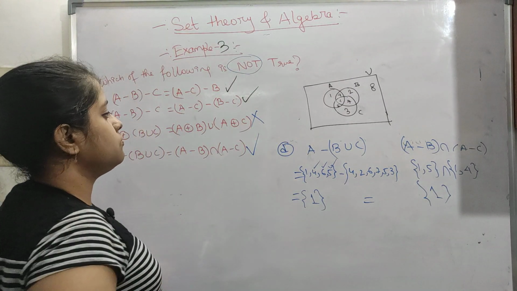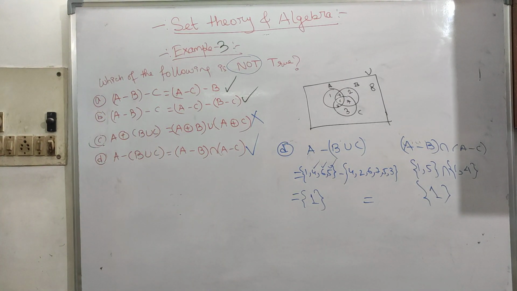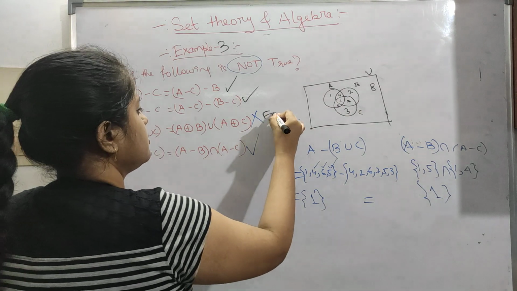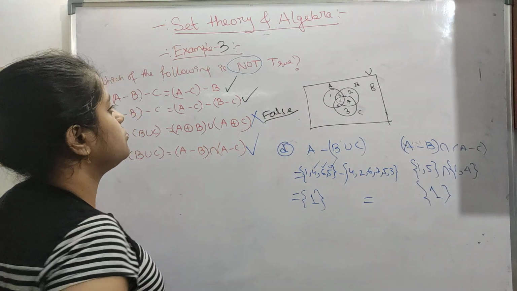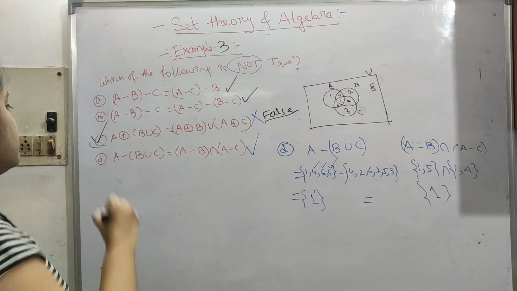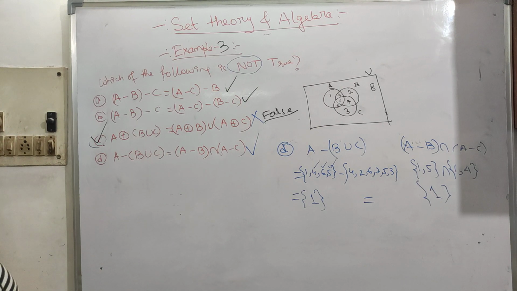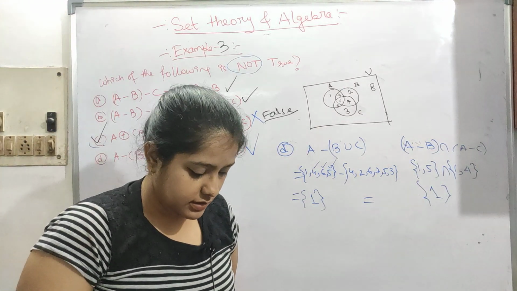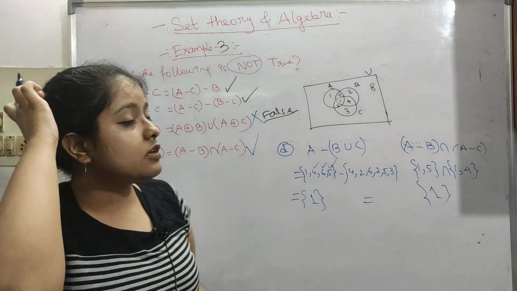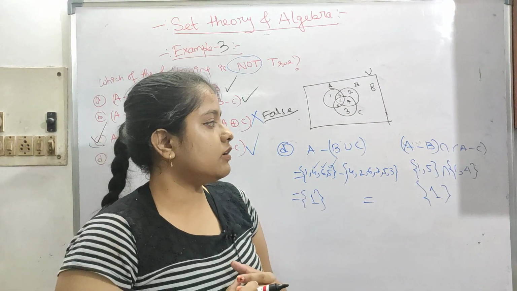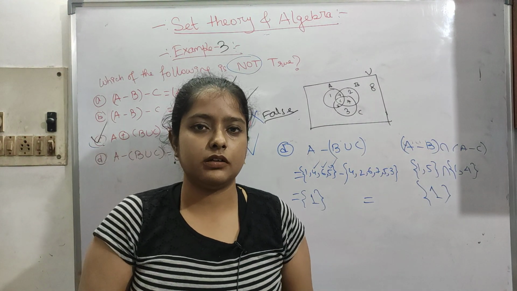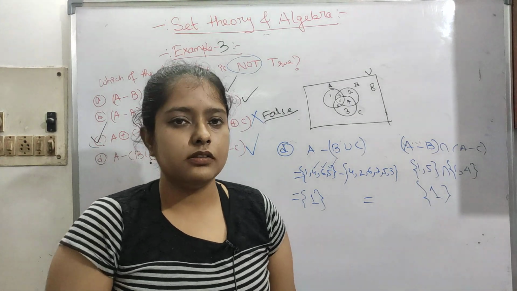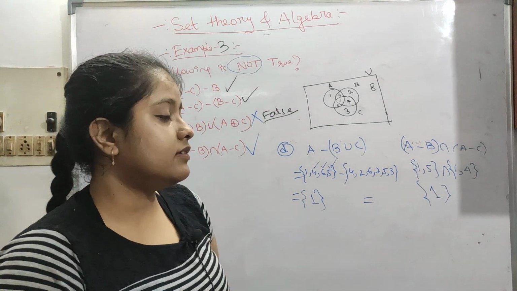Okay, so this is true, so the only option here that is false is the one we want. You have to find out which is not true. So option C is our answer here, false. So like this, I hope you have understood this. I have taken some examples, we'll continue more. This is a lengthy topic, but it is not very tough. It is easy, and it has a lot of questions.